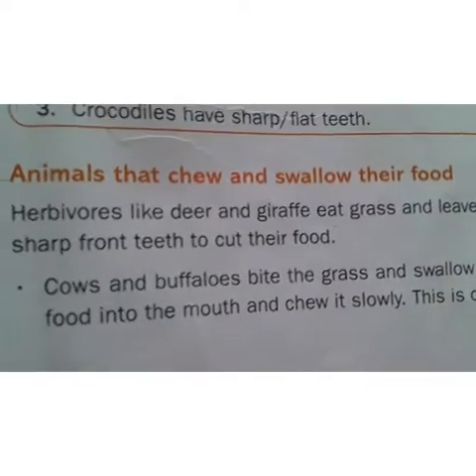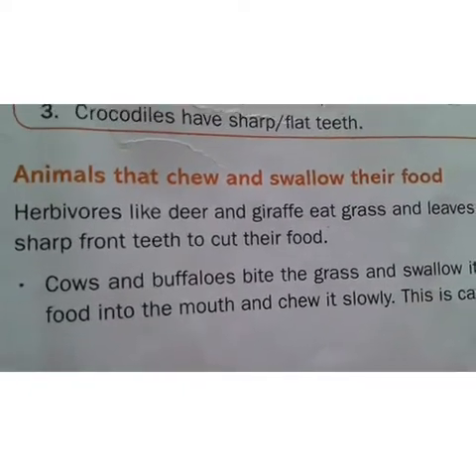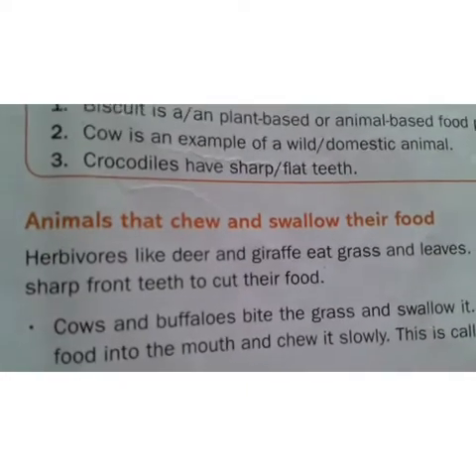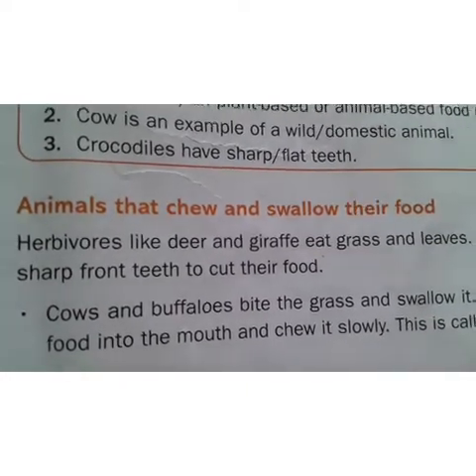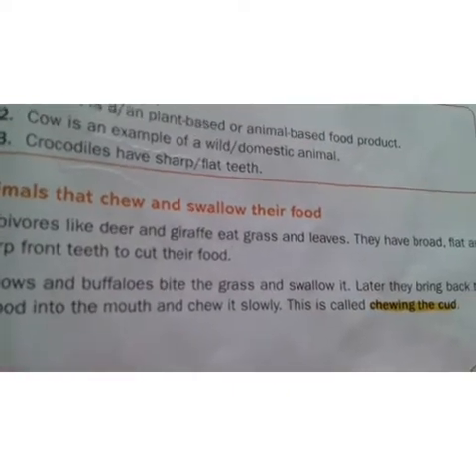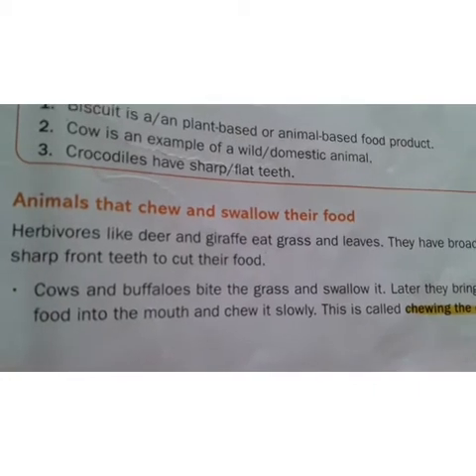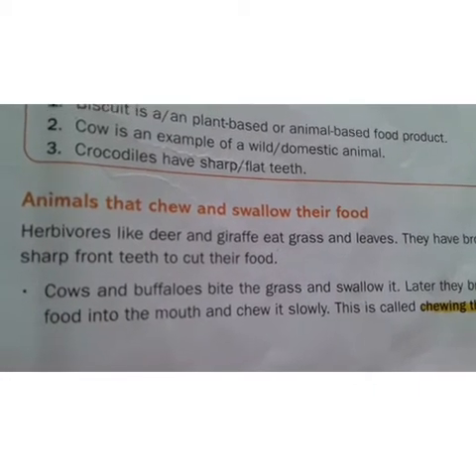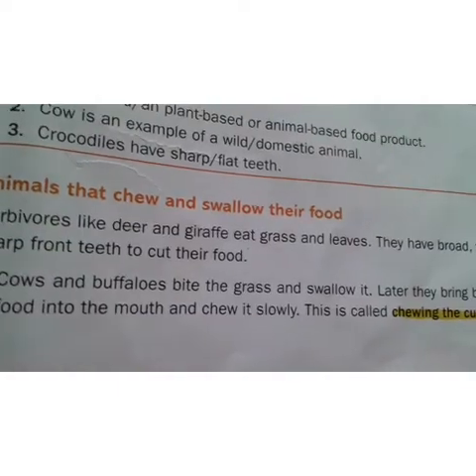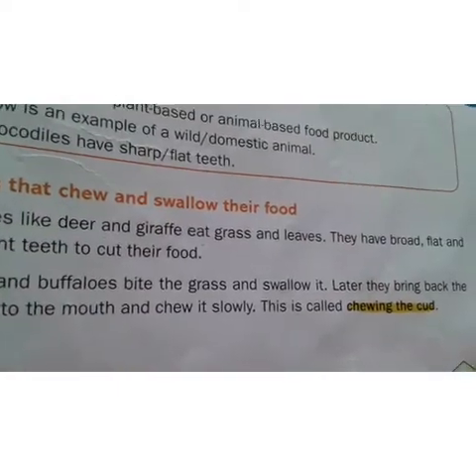And coming to animals that chew and swallow their food. Okay, children, see, some herbivores like cows and buffalo bite the grass and swallow it fast, and later they bring it back and chew the food slowly in their free time. So that process we call chewing the cud.